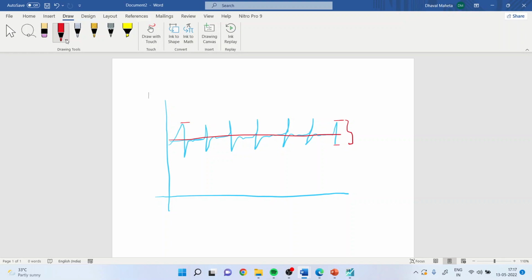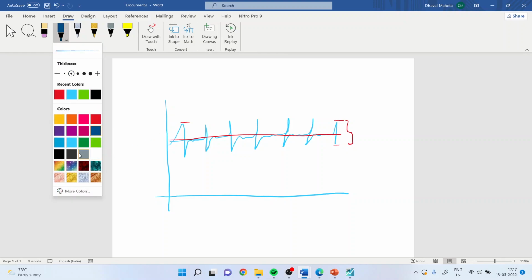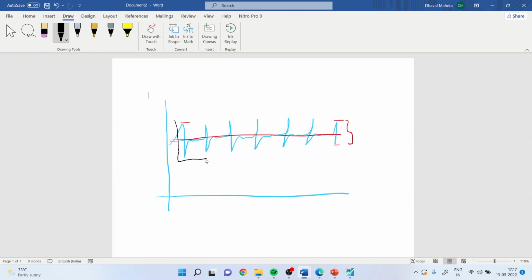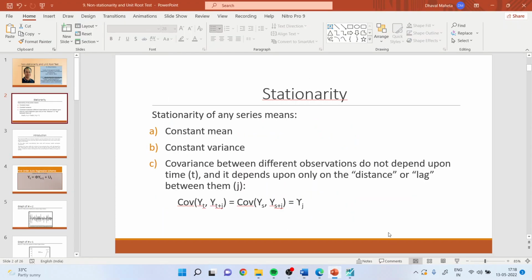Another thing which is most remarkable is that if I take the covariance of these two observations, say for example, these observations are yi and yj, I calculate the covariance between these two. Similarly, I take the covariance of another two, yk and yl. If I compare this, the covariance will be constant. Now let us try to understand the same thing with the help of the definition.